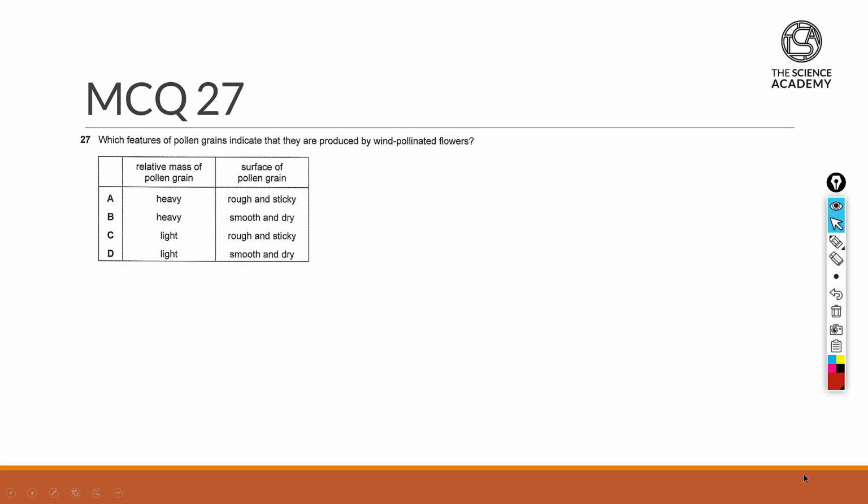In MCQ 27, we're going to cycle towards reproduction of plants. A little bit of a summary here. Plants actually have a multitude of different methods of reproduction. So we're going to start off first with either using sexual reproduction or asexual reproduction.